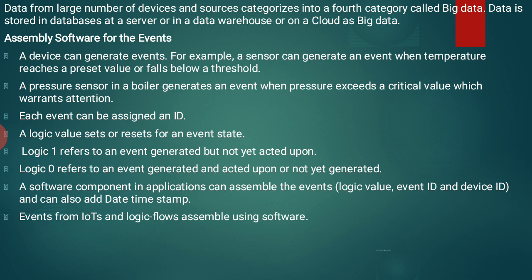So it is either true or false, just like a true and false state. A software component in an application can assemble the events, that is, the logic value, event ID and device ID, and can also add a date timestamp. For generating events, we compulsorily use a date timestamp: at what time and on what date it was generated. This is very essential.